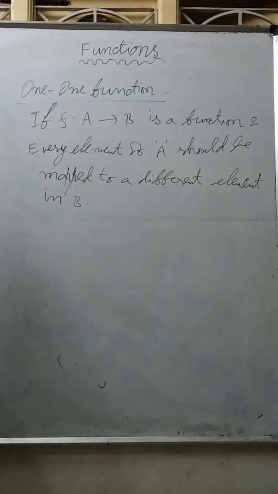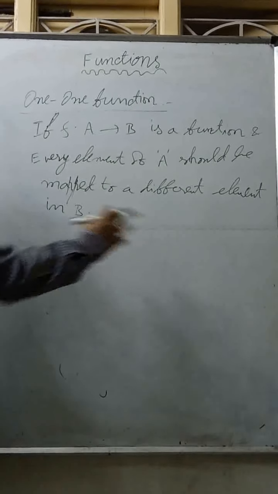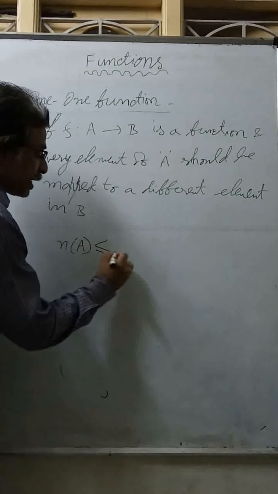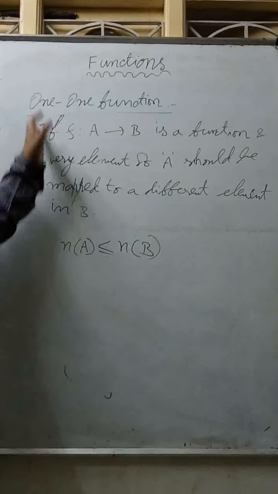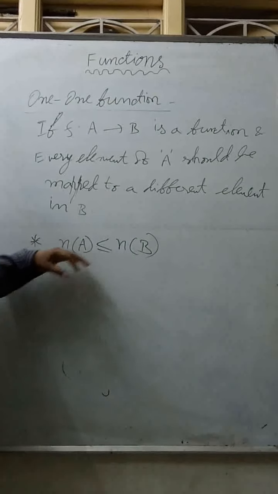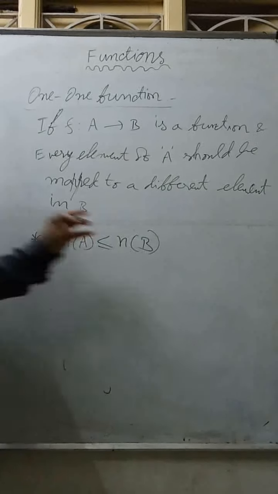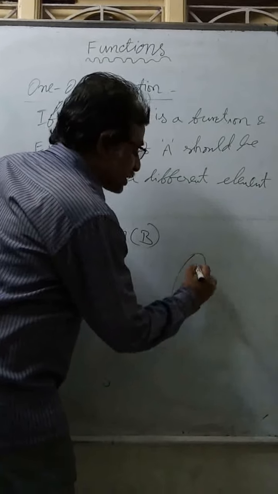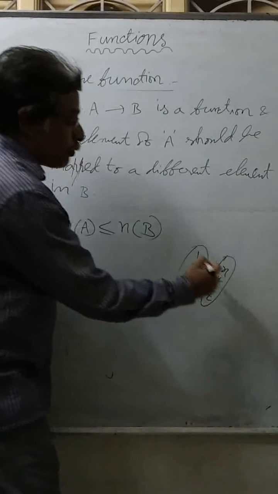Here, according to our definition, every element of A should have a different image in B. So what I want to say is, here n(A) must be less than or equal to n(B). To define a one-one function, the most important point is the number of elements in A must be less than or equal to the number of elements in B. For example, if A is containing more elements like 1, 2, 3, 4 and B is containing only X, Y, Z, I cannot map all the 4 one-one.